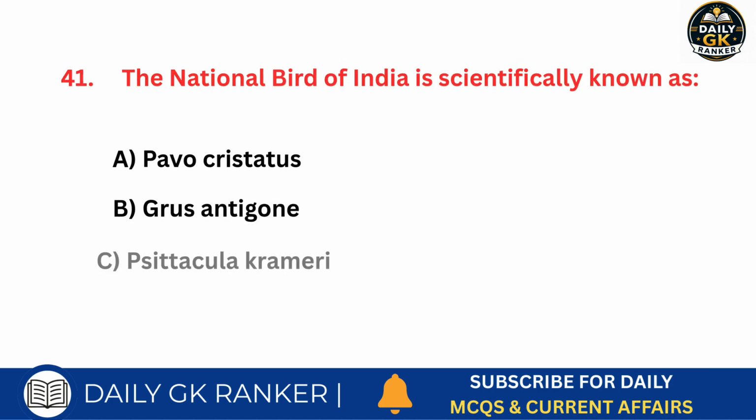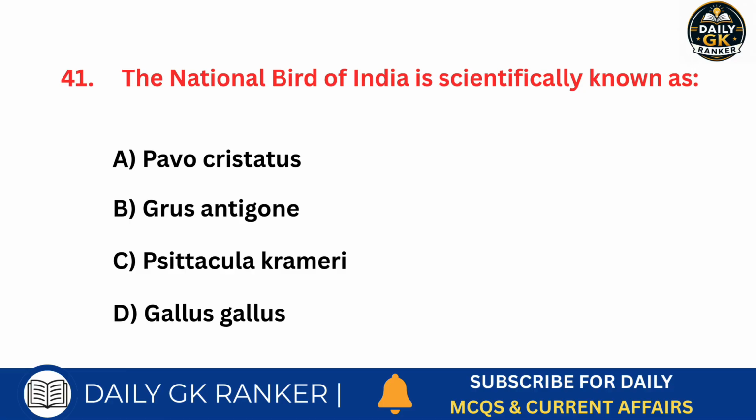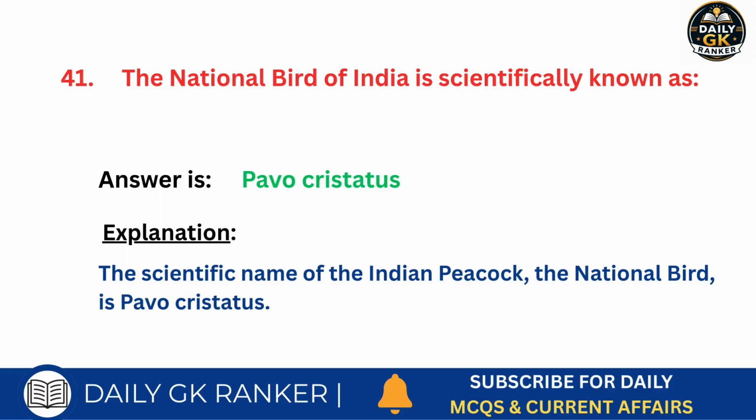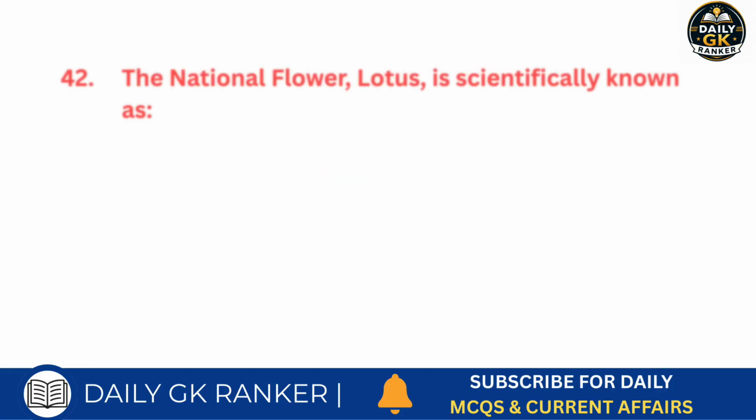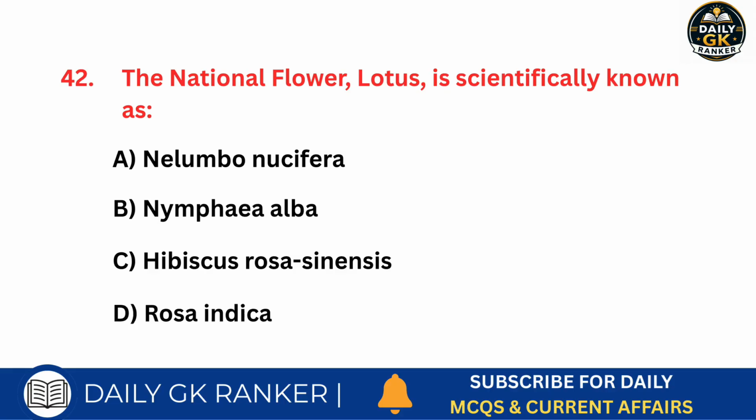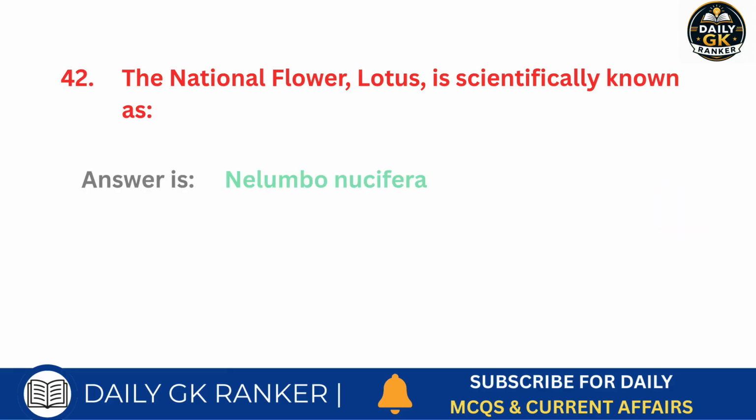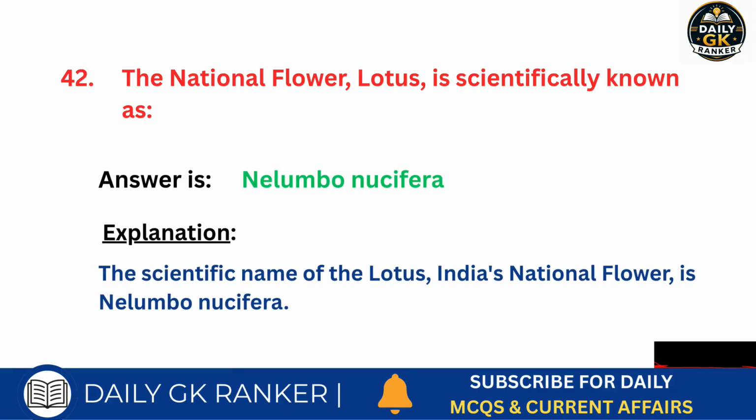The national bird of India is scientifically known as what? Answer is Pavo cristatus. The national flower, lotus, is scientifically known as what? Answer is Nelumbo nucifera.